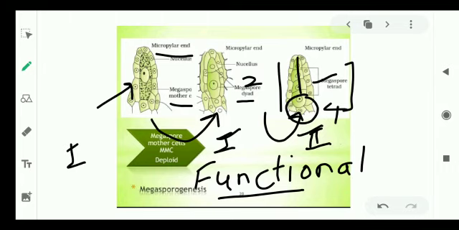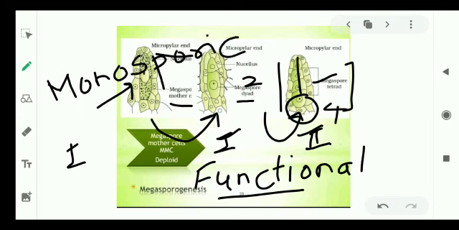So as one megaspore gives rise to embryo sac, that process of development of embryo sac from a single functional megaspore is referred as monosporic type of development. Mono refers to one. From single functional megaspore, the embryo sac will be developed and that's why it is referred as monosporic type of development.